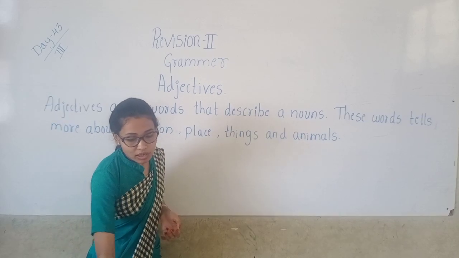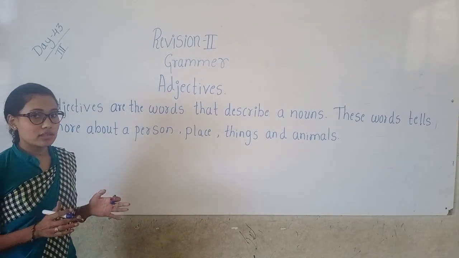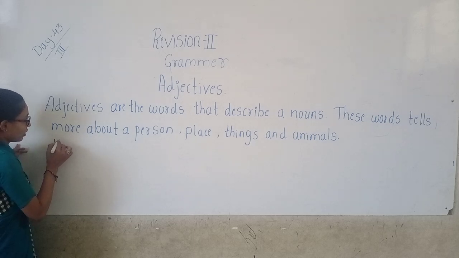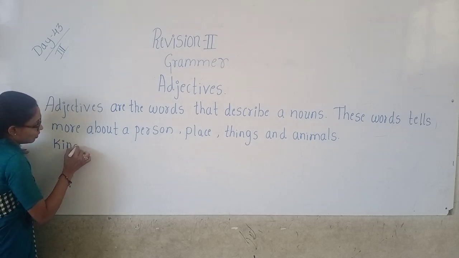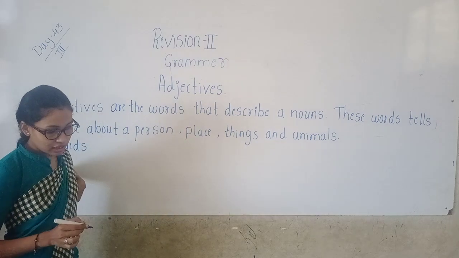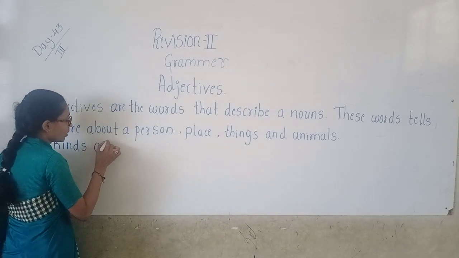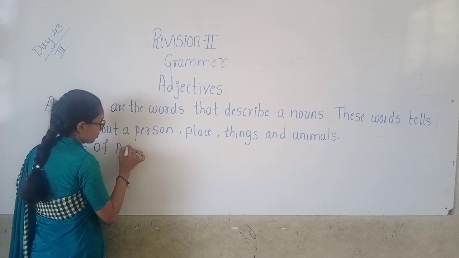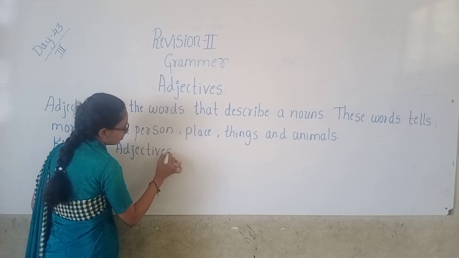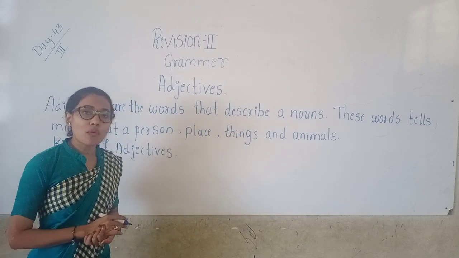Okay? There are kinds of adjectives. Kinds means different parts. So let us see one by one. There are many kinds. In your textbook they have given only 3. Kinds of adjectives means parts. So the first one is adjectives of quality.